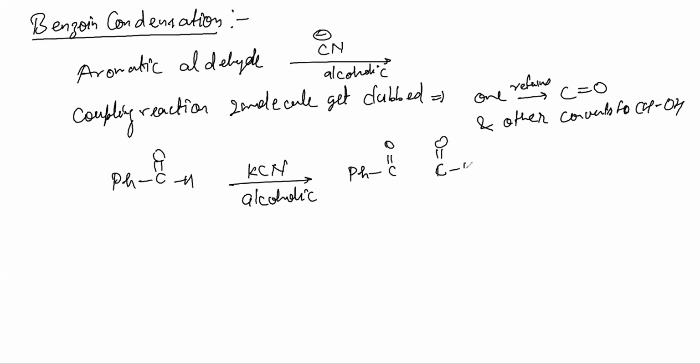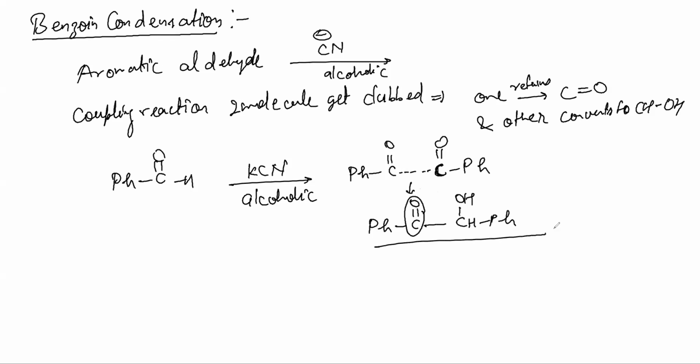Just see how I'm doing this. I place two molecules like this. Okay. Since I said coupling reaction, I did not write H here. See, I did not write H. Now what I will do, I will join them. And once I join them, I will get something like this. So one will retain C double bond O and the other will convert into OH like this. This is the product. Please note this. Okay. This is how we make the product.